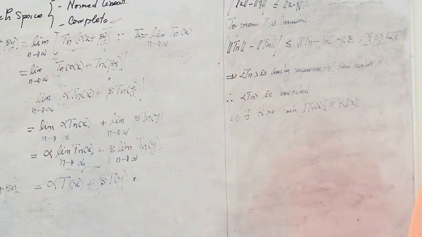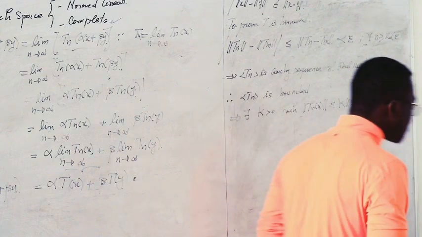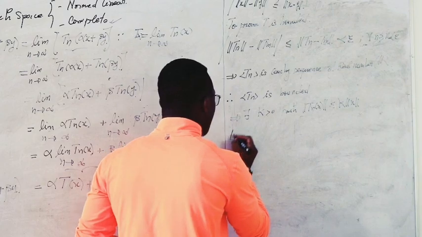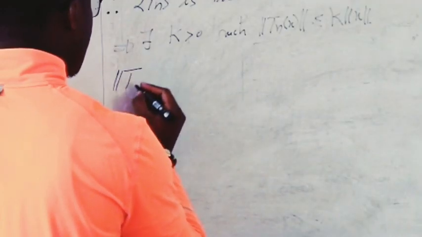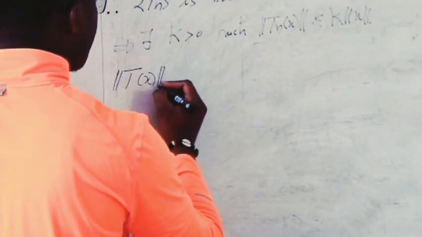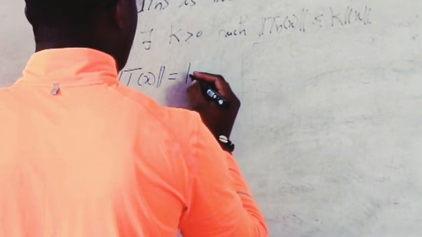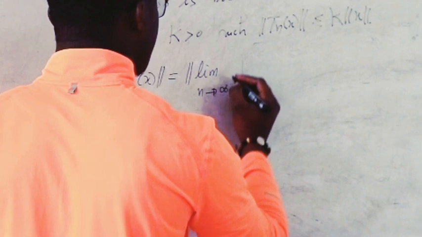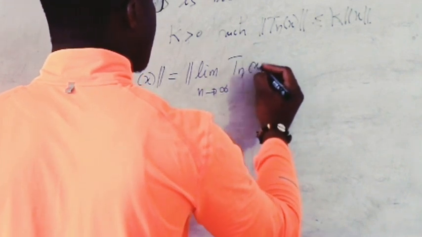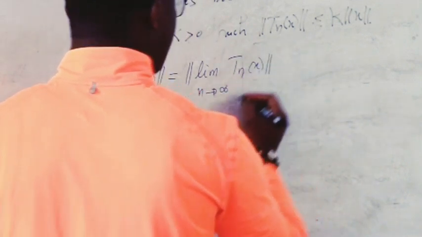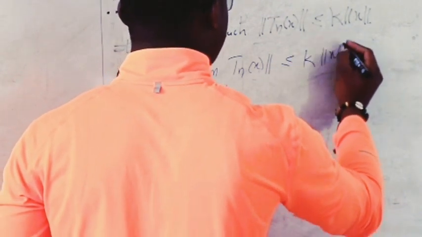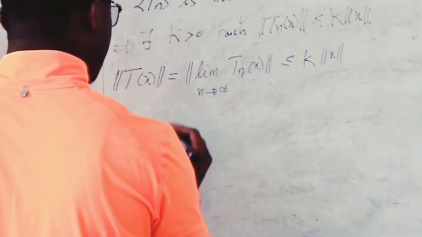Now, we shall show that T is bounded. You know, norm of T of x is equal to norm of limit when n tends to infinity of Tn of x, and this is less than or equal to k norm of x. This implies that T is bounded.